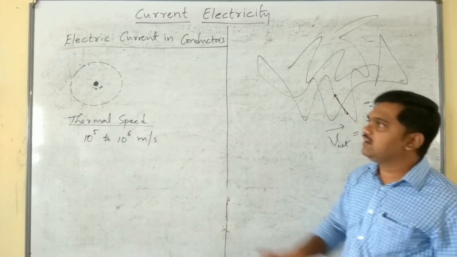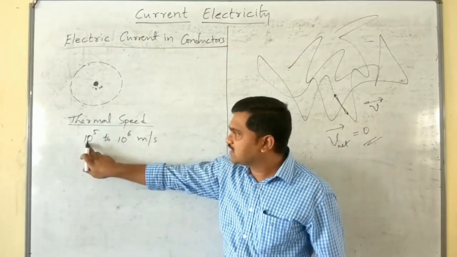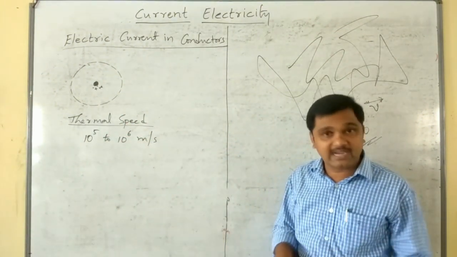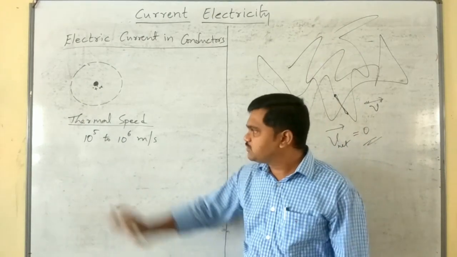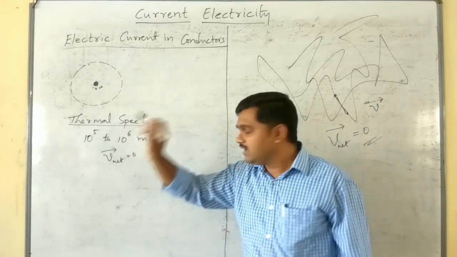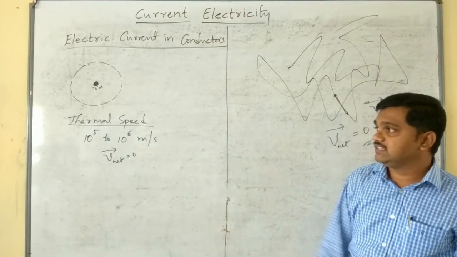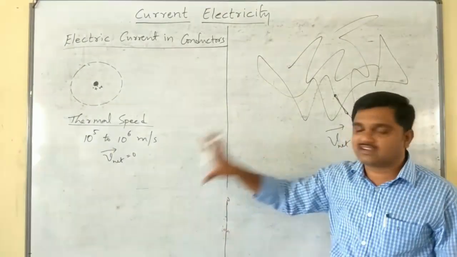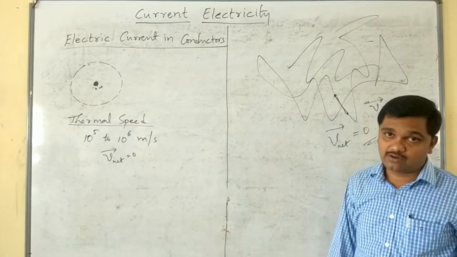In the same manner, here also, though the electrons possess 10 power 5 to 10 power 6 meter per second speed, the net speed here will become 0, or net velocity will become 0. That is, net thermal velocity of all the electrons in conductors is 0.